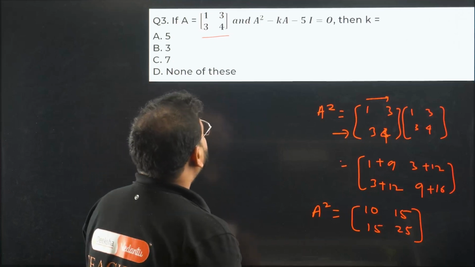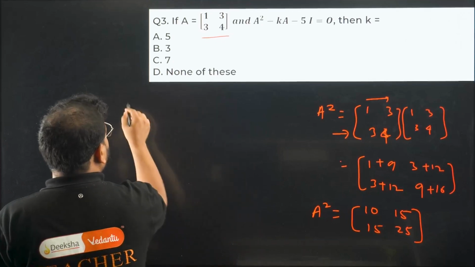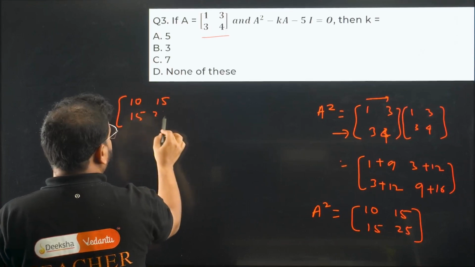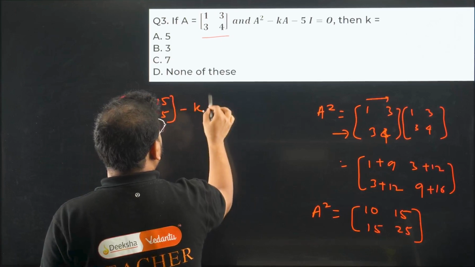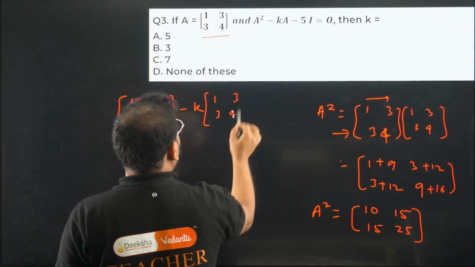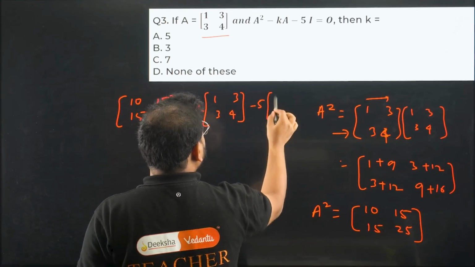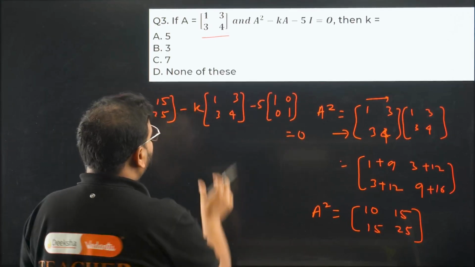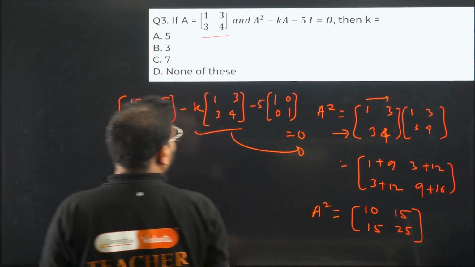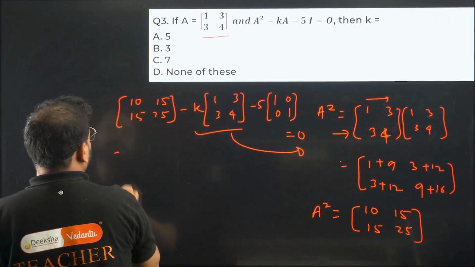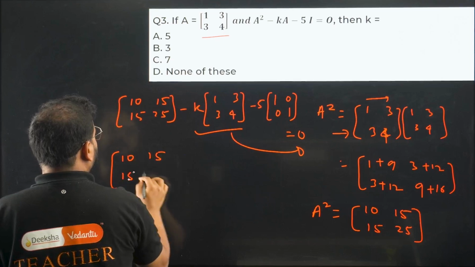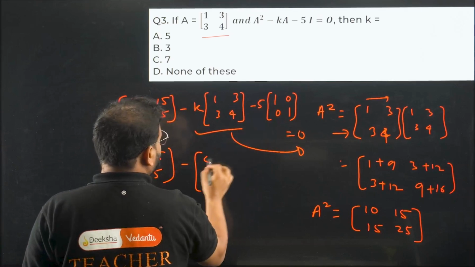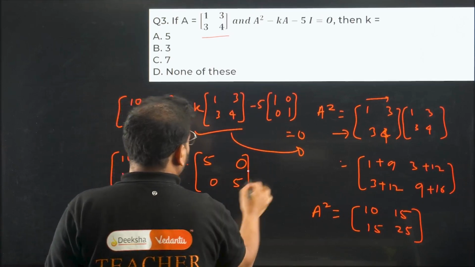Now what are they saying? Find K. So have a look. We have 10, 15, 15, 25 minus K into A, which is 1, 3, 3, 4, minus 5 into I, meaning 1, 0, 0, 1, equals 0. Please check. I want to find the K value, so I'll keep this whole thing on the side of the 0. I get here 10, 15, 15, 25. I know you can solve it faster, but my job is to make sure that everything is complete. So 5 into I is 5, 0, 0, 5. You don't need to write this step to get the answer.